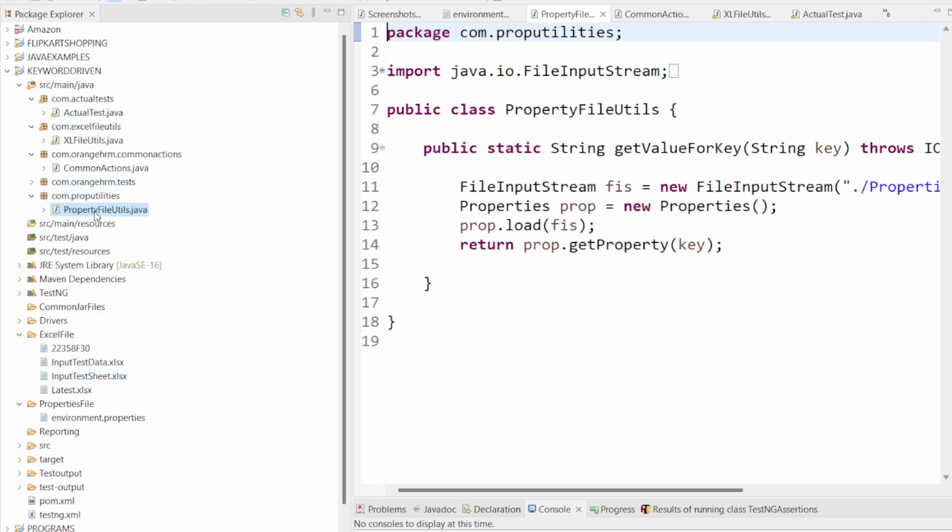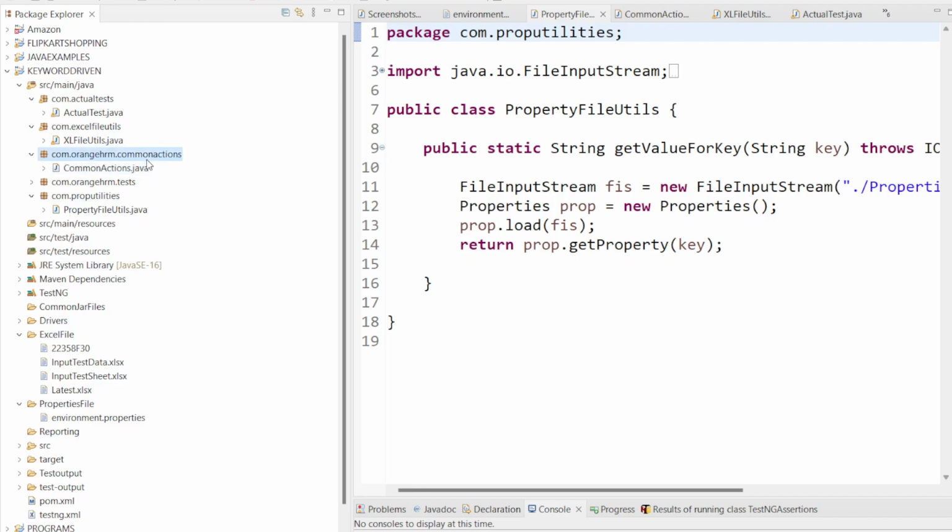Once this is done, what is our next step? The next step is creating the reusable methods, which I am creating under the common actions package. Common actions means click operation, send keys operation, selecting a drop down, handling alerts, handling multiple windows. These we frequently perform when working with an application. That's the reason we create reusable methods in a class called CommonActions. The package name here is com.rhnhrm.commonactions.